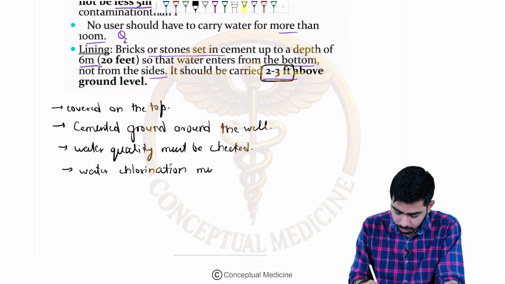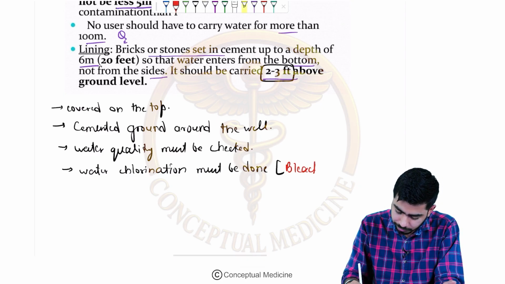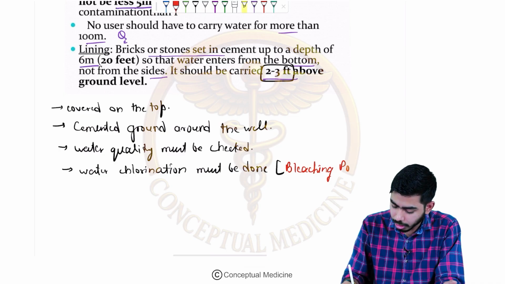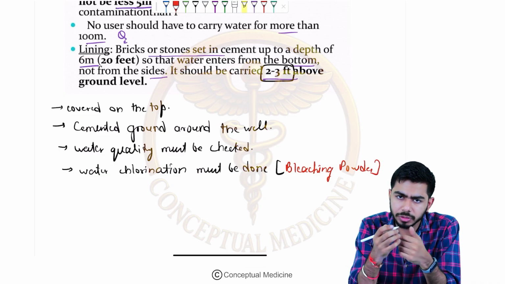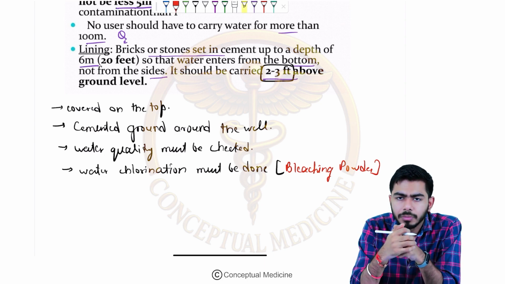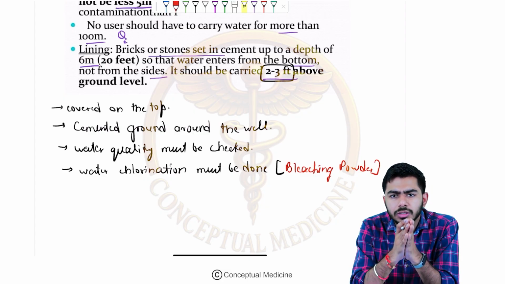So water chlorination must be done, and if we talk about chlorination, guys, here we are doing the chlorination with bleaching powder, right? That is also a very important MCQ: how do you do the chlorination of water. As far as wells are concerned, we do that with the help of bleaching powder. How much bleaching powder is used, we will talk about in the next session. Don't worry about that.